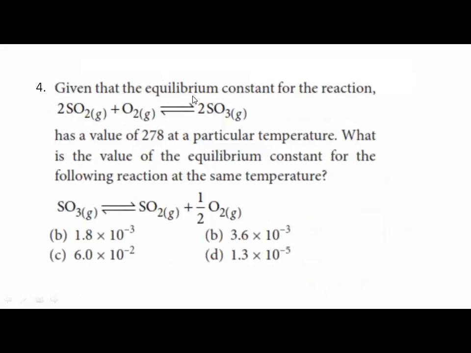Next question: given that the equilibrium constant for the reaction 2SO2 plus O2 gives 2SO3 has a value of 278 at a particular temperature, what is the value of the equilibrium constant for the following reaction at the same temperature? SO3 gives SO2 plus half O2. Okay, very good question it is. What they have said here